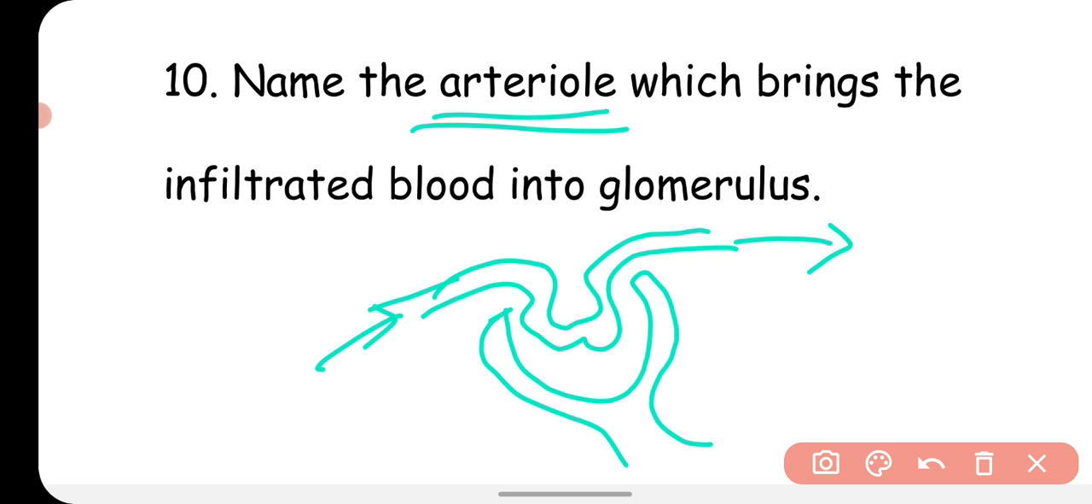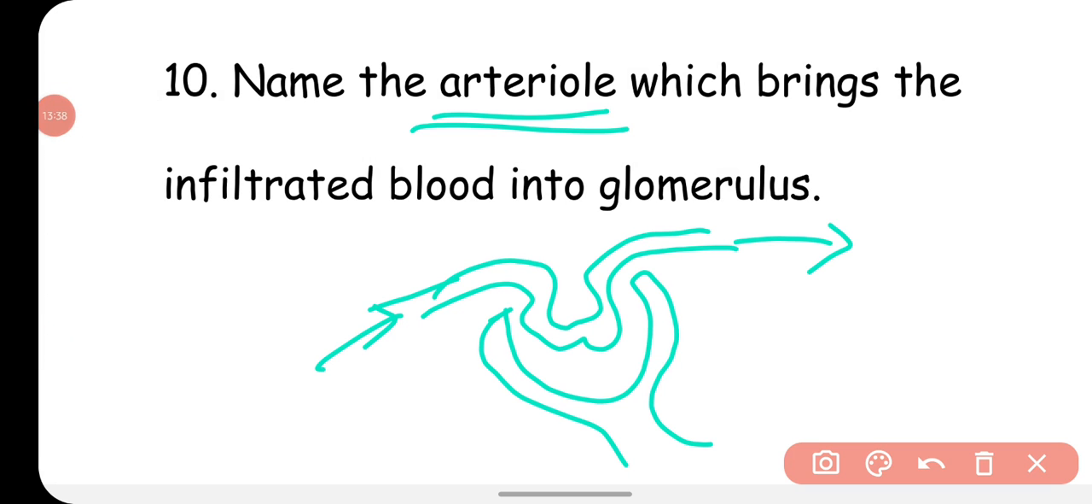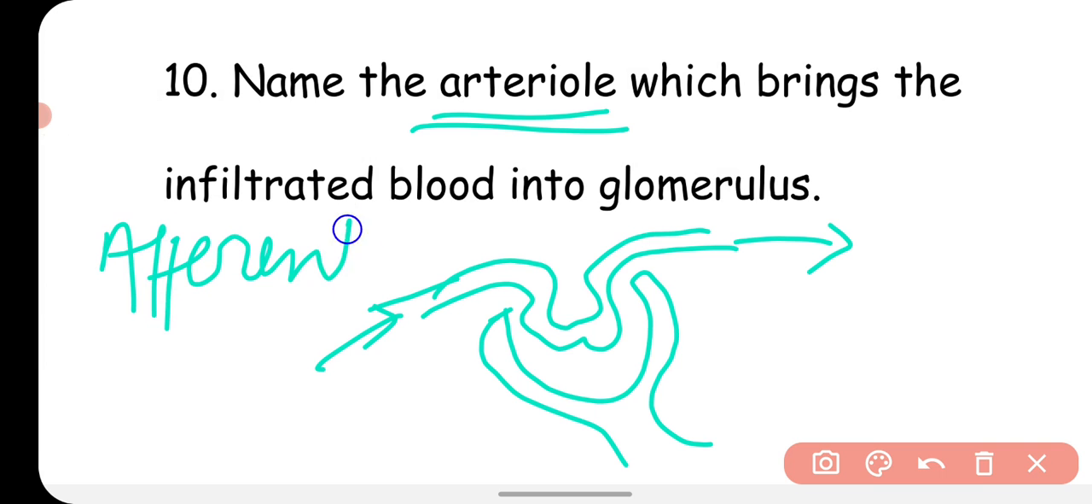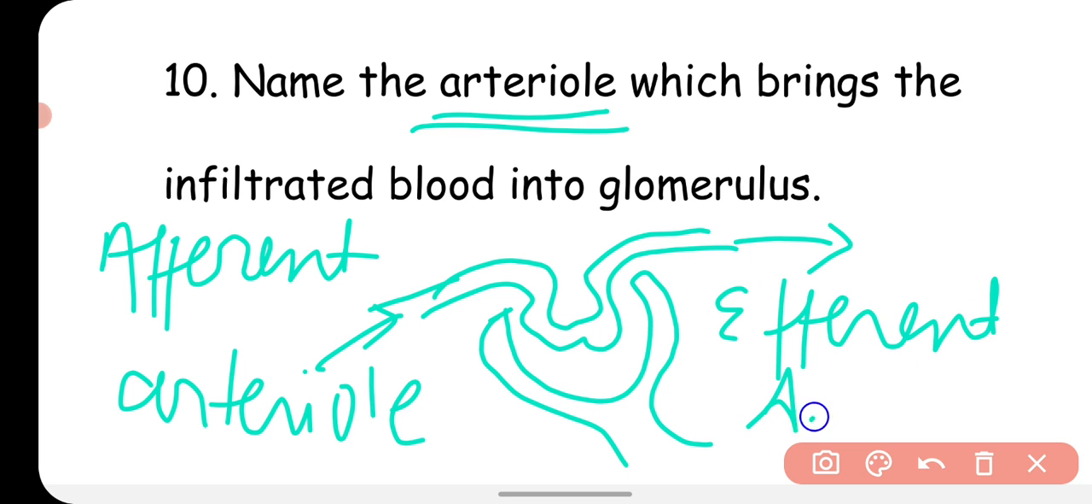It is called the afferent arteriole. And the arteriole which brings out the blood from the Bowman capsule is called the efferent arteriole.